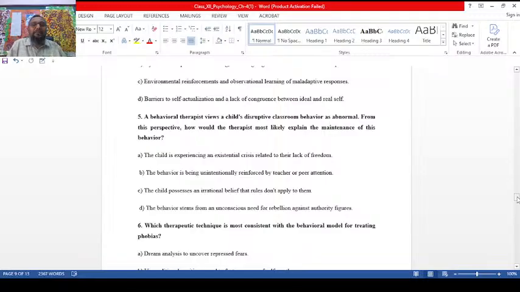Fifth one. A behavior therapist views a child's disruptive classroom behavior as abnormal from this perspective. How would the therapist most likely explain the maintenance of this behavior? B is the right answer. The behavior is being unintentionally reinforced by the teacher or peer attention. Unknowingly, unintentionally, sometimes we give positive reinforcement. You see, here it is.